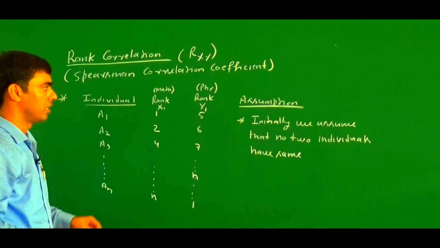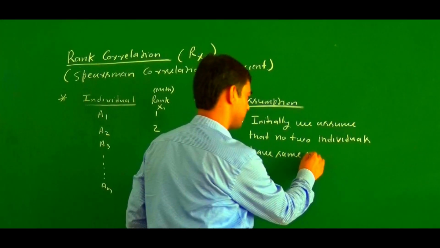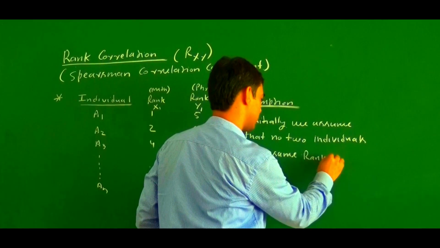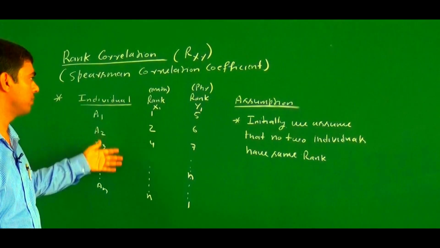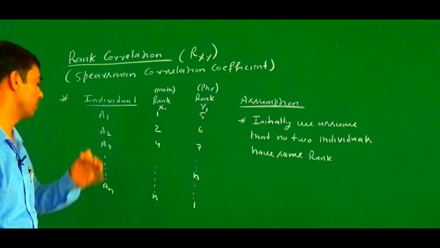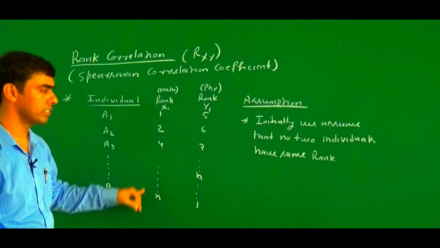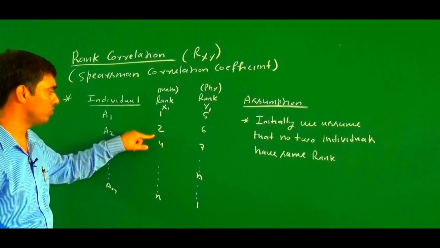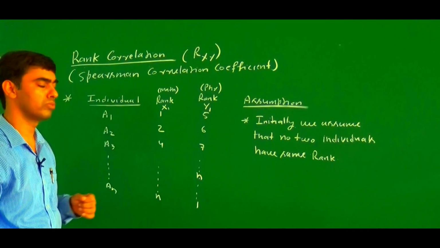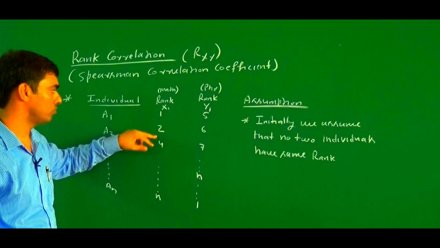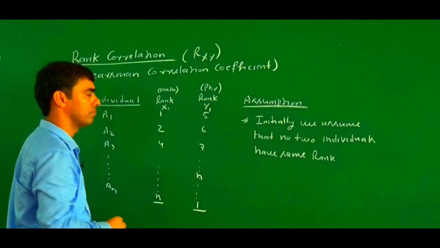So here, what is our assumption? Initially we assume that no two individuals have the same rank. With this assumption we try to derive the correlation coefficient formula. Since no two individuals have the same rank, what will happen? 1, 2, 4 up to n. These are n different natural numbers, means 1, 2, 3, 4, 5 up to n natural numbers. And here also there are n natural numbers.